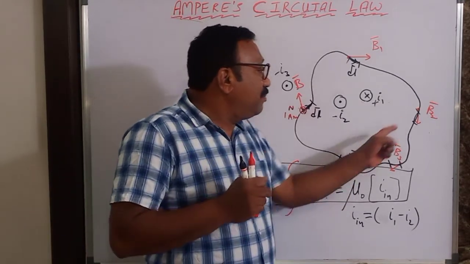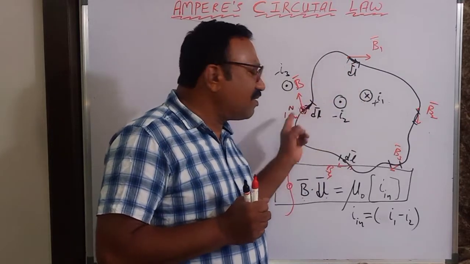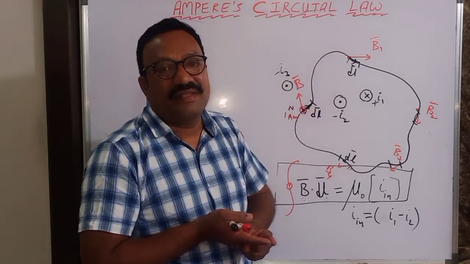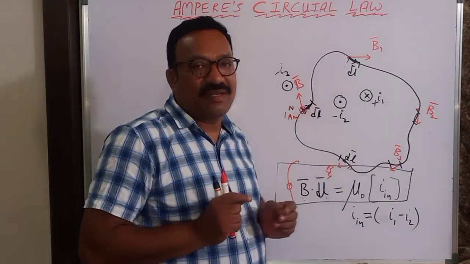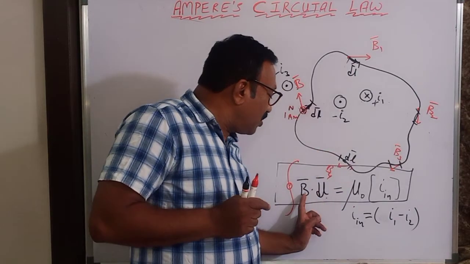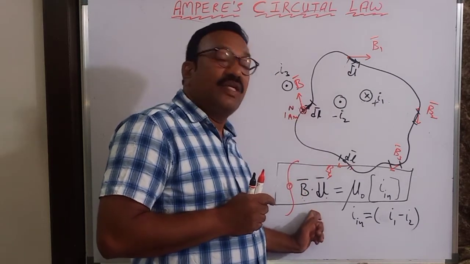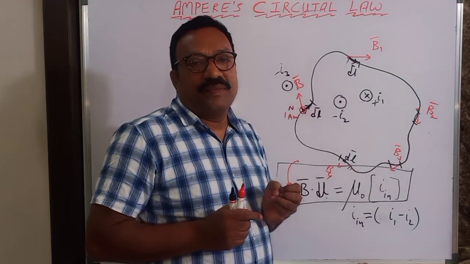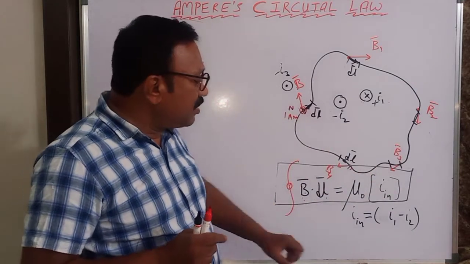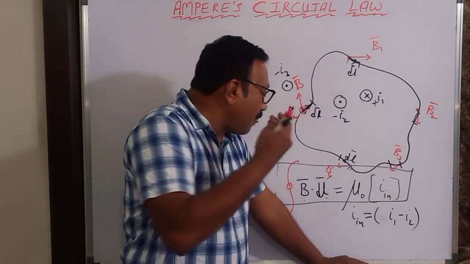And I'll make these magnetic fields equal in magnitude. That means I will not take a curve like this. I will take a circular curve. If I take a circular curve, I will have a magnetic field of constant magnitude. So I'll make B constant, and make this curve symmetric so that this Ampere circuit law will be more easily applicable. So what are the most suitable conditions in order to apply Ampere circuit law?